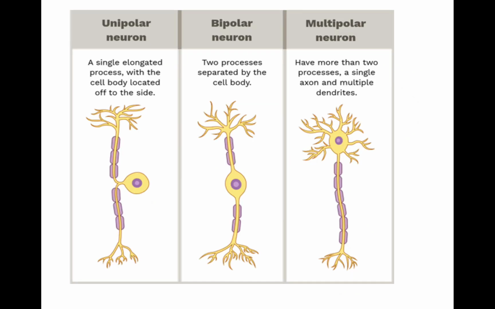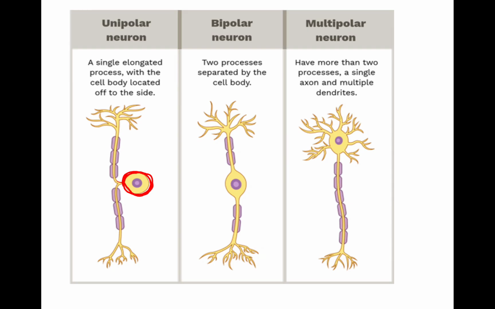Now, can you appreciate all three? Unipolar, bipolar and multipolar neuron. Can you see a single elongated process with the cell body located off to the side? This is the cell body, which is located off to the side. So, this is the unipolar neuron.